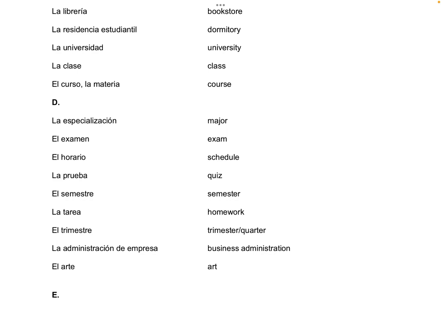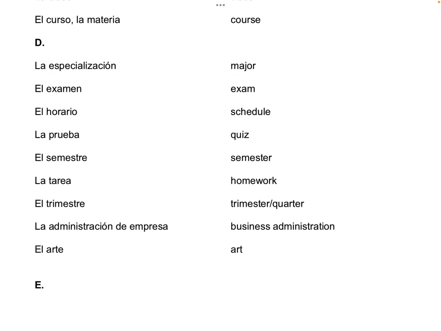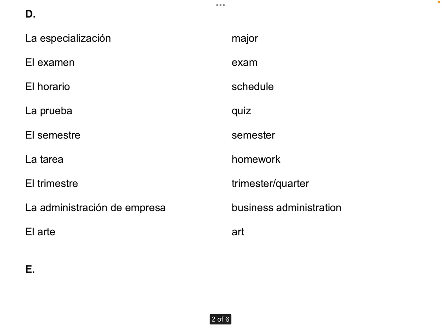Take out your vocab if you could for today. I asked you to complete your vocab, so I'm just going to go through some of the sections here. Go to letter D. We have some different words, some with accents. The sion words like especialización and administración de empresa. Administración is administration, de empresa means business. So together, I know they're separated on your vocab list, but administración de empresa means business administration. Make sure you make that change if you haven't already.